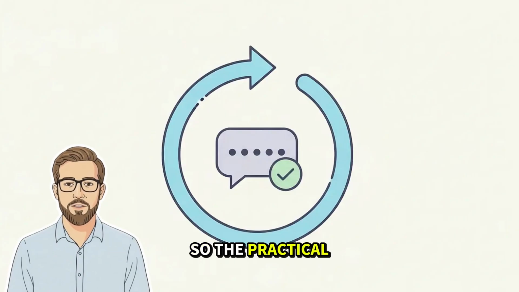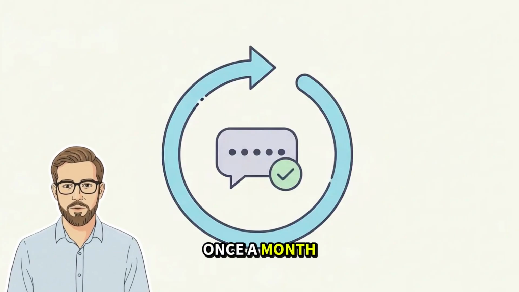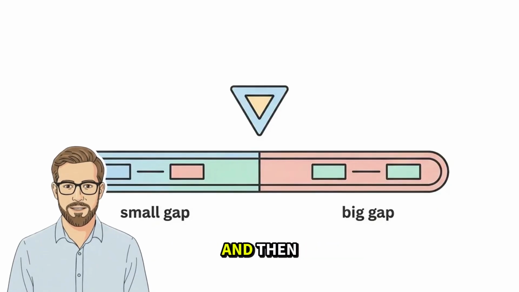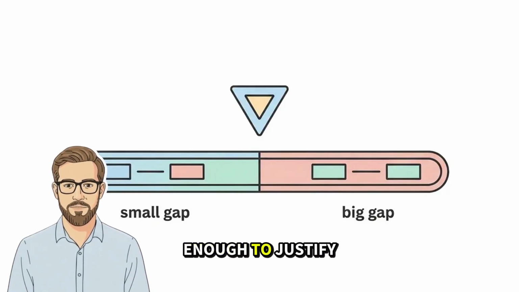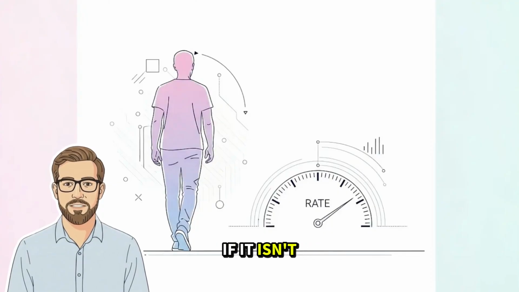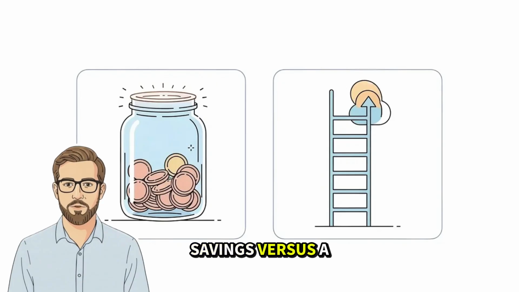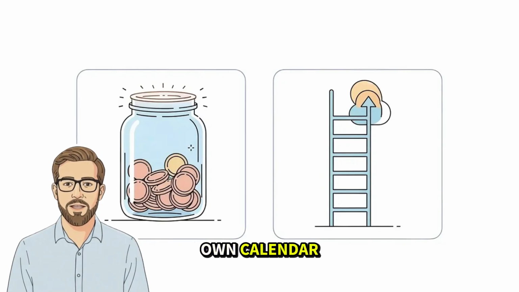So, the practical workflow is simple. Once a month, you check your statement interest line, compute your effective rate, and then decide if the gap is big enough to justify any hassle. If it isn't, you move on with your life. If it is, then you compare savings versus a short ladder based on your own calendar.